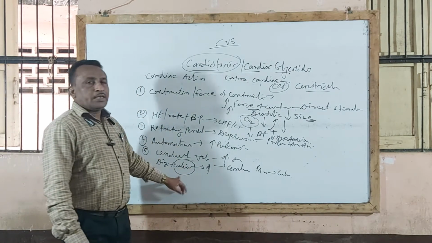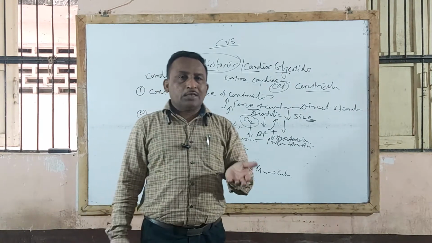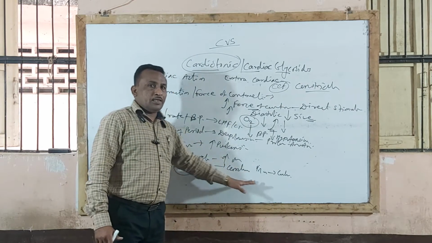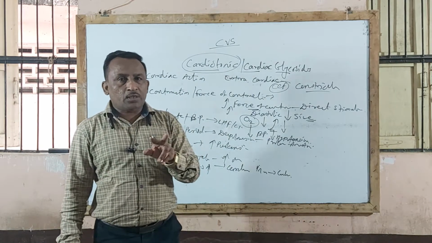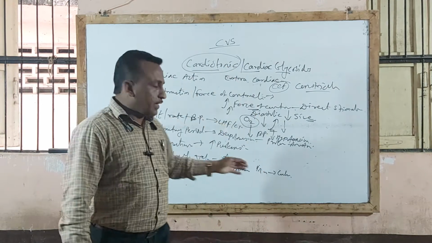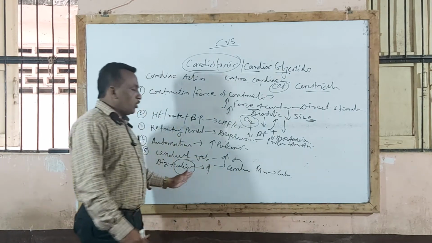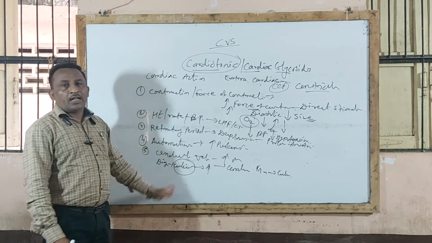This is because calcium increases force of contraction. Excessive concentration of calcium ion leads to cardiac arrest. Similarly, digitalis also increases force of contraction. If these two drugs are given, it may lead to cardiac arrest in systole. The heart may stop, and therefore these drugs should not be given in combination. So these are the actions that are called cardiac action.